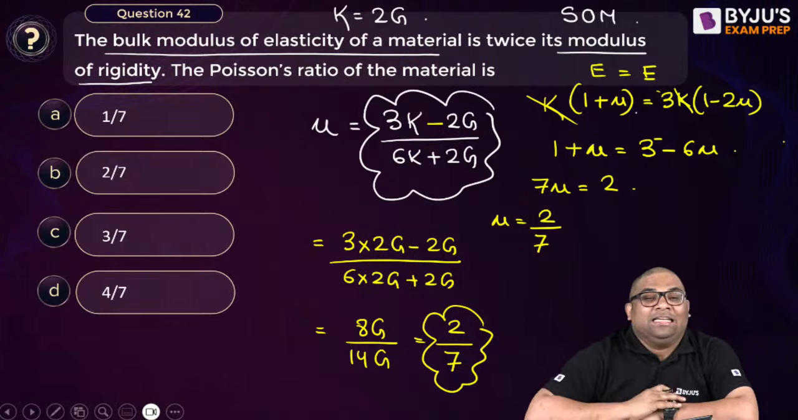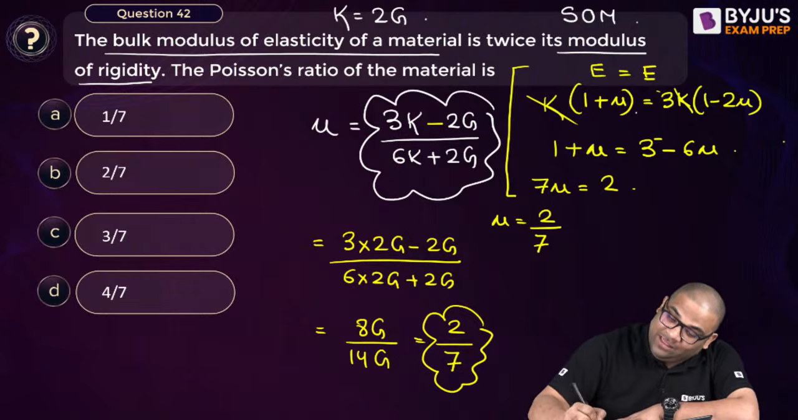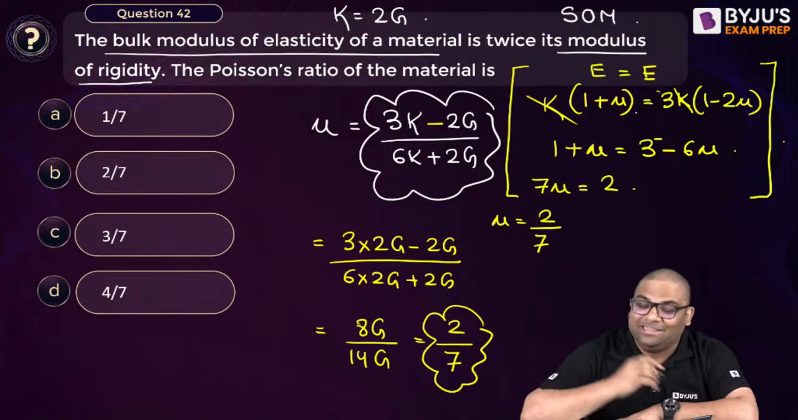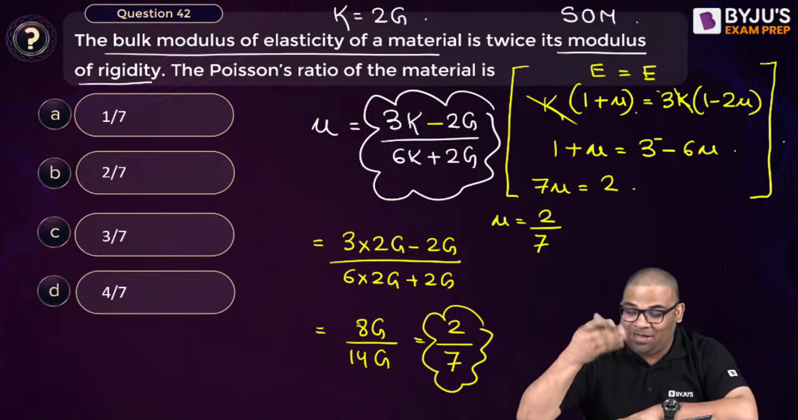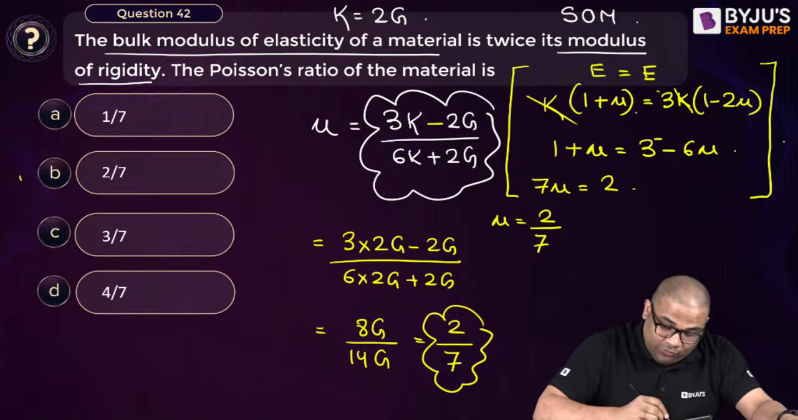Understood? See, such kind of small mistakes you can rectify if you know from where the formula came into picture, right? So now even if I committed such a small mistake, you can rectify it. Okay. So answer is 2 by 7.